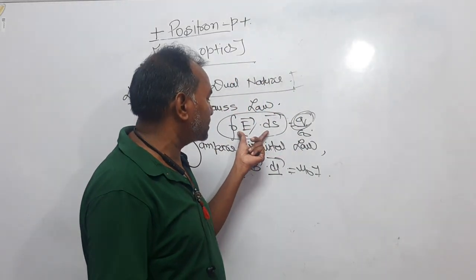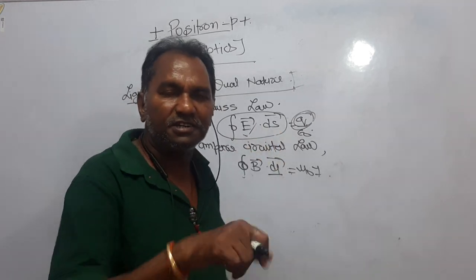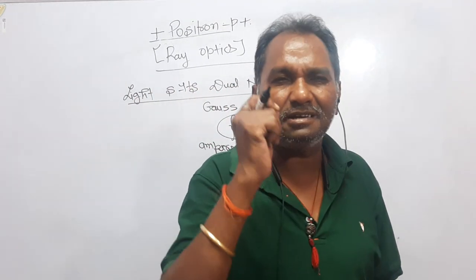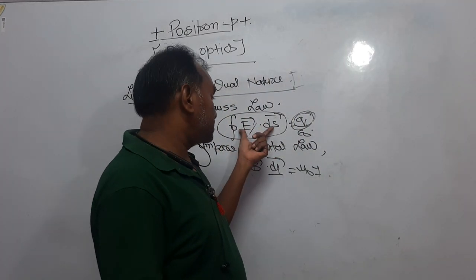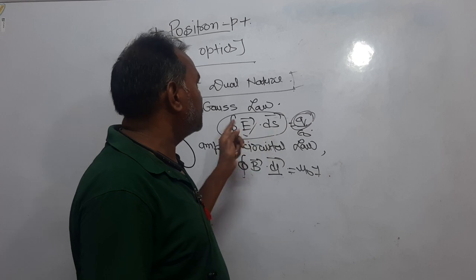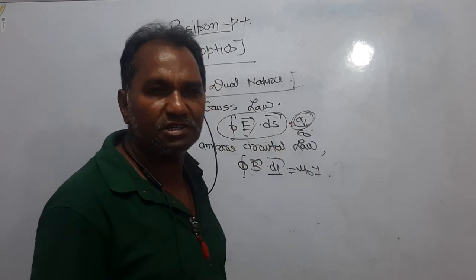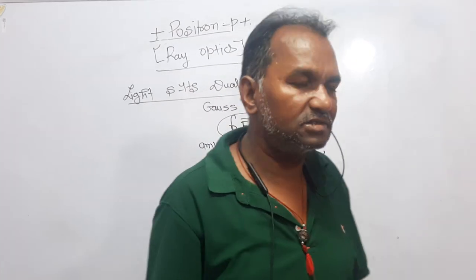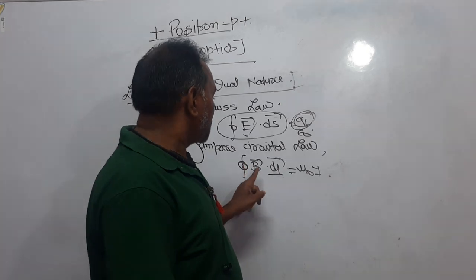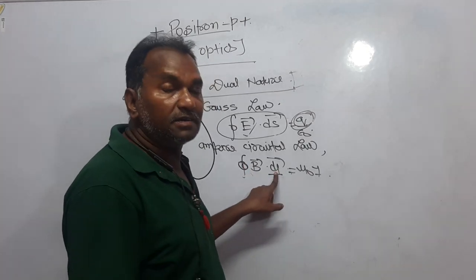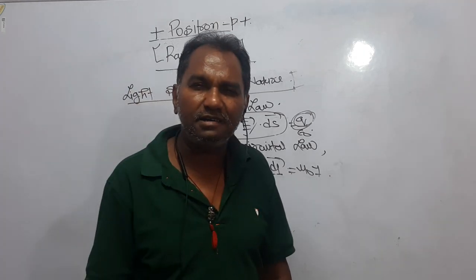If it is electric flux, it is E dot ds; if it is magnetic flux, then it is B dot ds. So the electric flux associated with a closed loop is equal to 1 upon epsilon naught times the charge enclosed in that loop. This is the Gauss law in electrostatics. And the line integral of magnetic field, with dl, over a closed loop is equal to mu naught times the current enclosed in that loop.